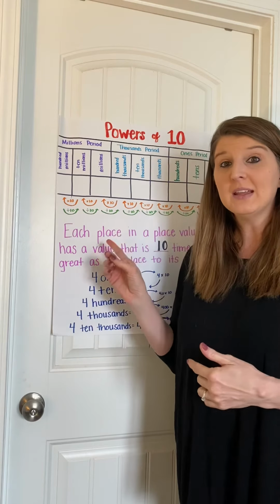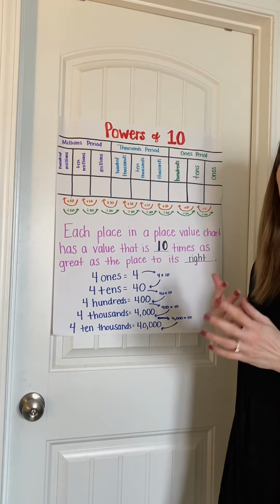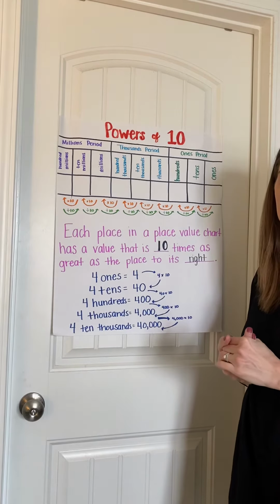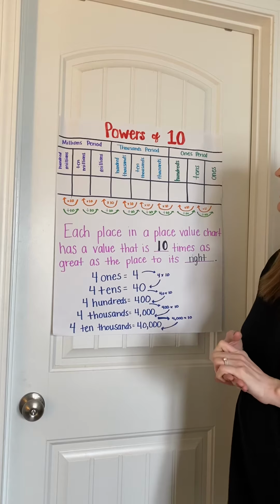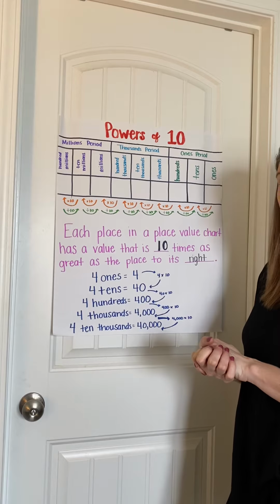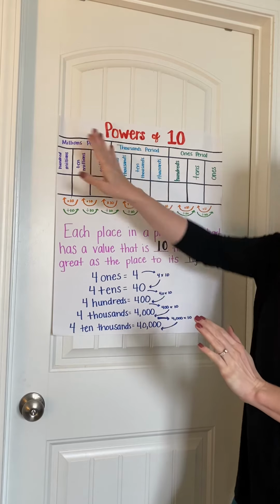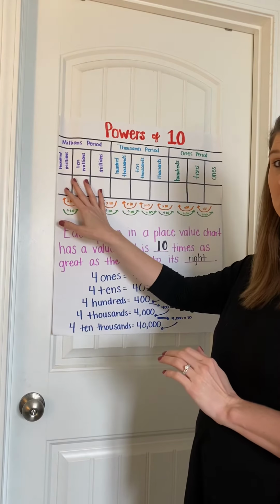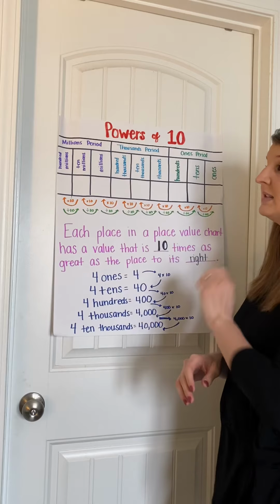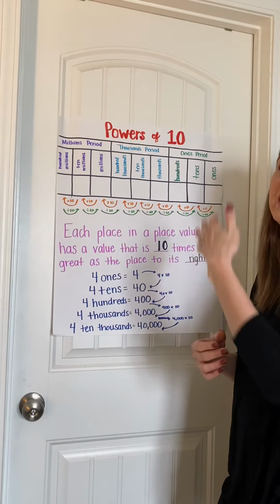So we're going to go ahead and get started. The very first part of your packet has information about the powers of 10 and place value. As you can see, I have a place value chart drawn on my anchor chart, and you will see that in your supplemental packet, except yours does not go to the millions period. In 4th grade, you are only required to know up to the 100,000s place, but I did mine to the millions period, and it goes beyond.